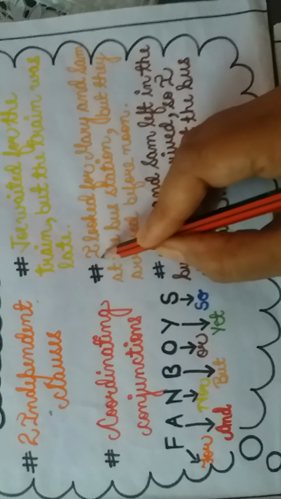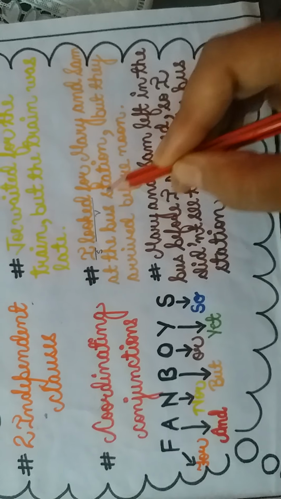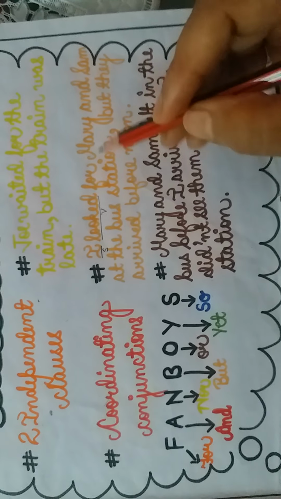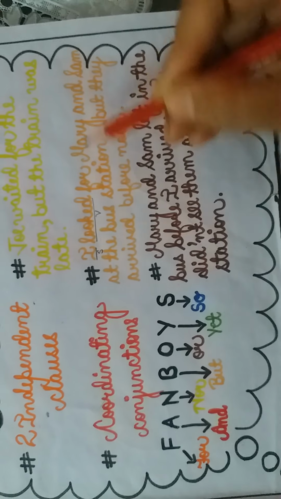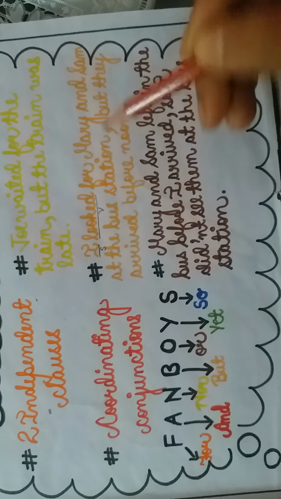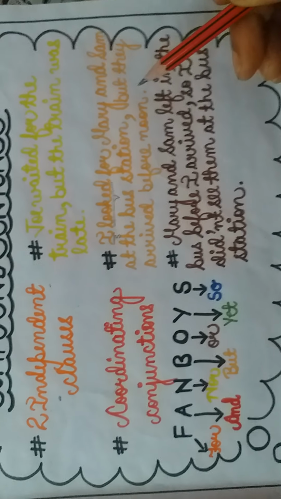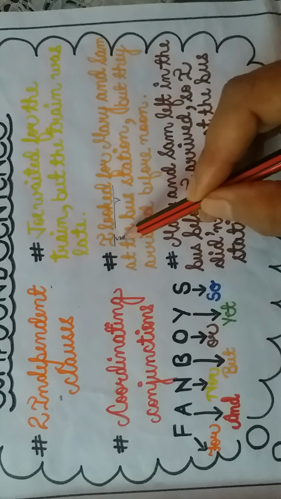This is our subject and looked, this is our verb, and every clause has its independent subject and verb. So subject we have, verb we have, and for an independent clause it should have complete meaning. So it is also complete in meaning. So it is our independent clause.